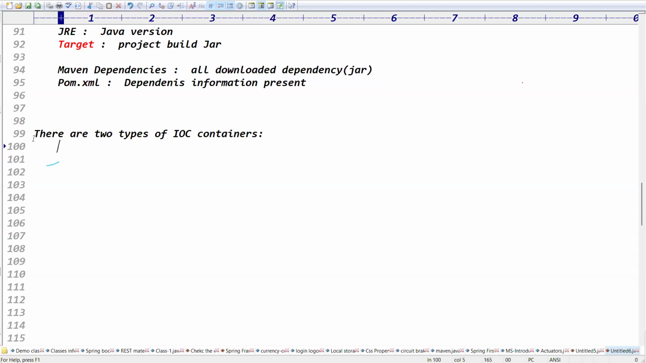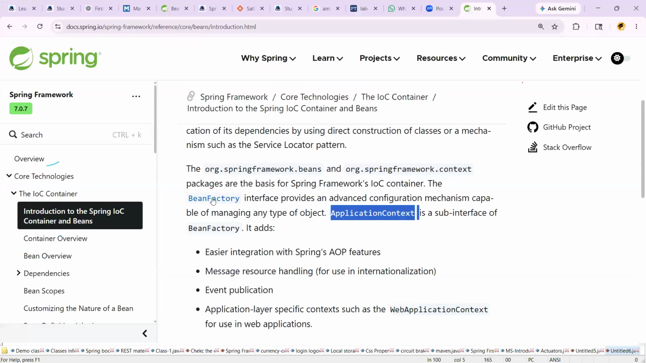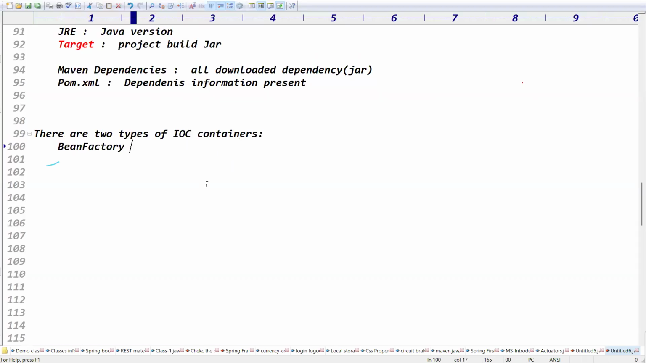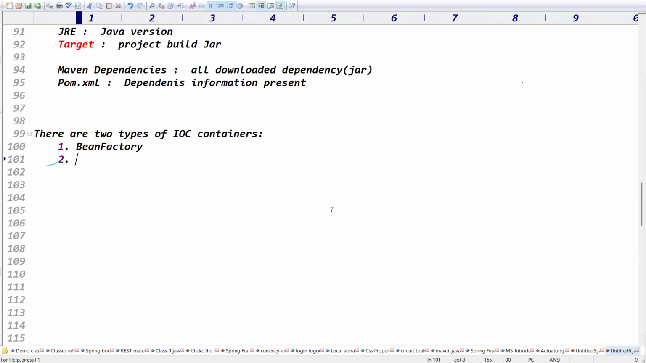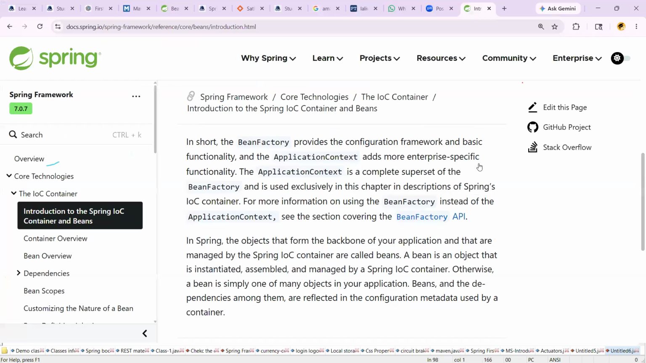What are the two types of IOC containers? One is, initially, the bean factory. The bean factory is the initial IOC container. Later, they introduced a new IOC container, the application context. The application context is the present trending IOC container. We have two IOC containers. What is the difference? Tomorrow I'll tell you. Good. Let me click on the next button.